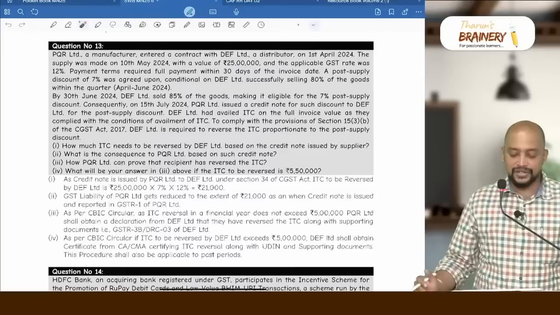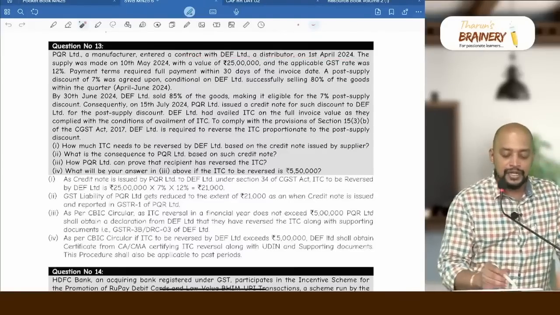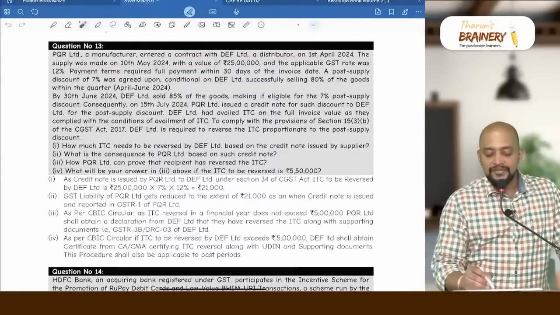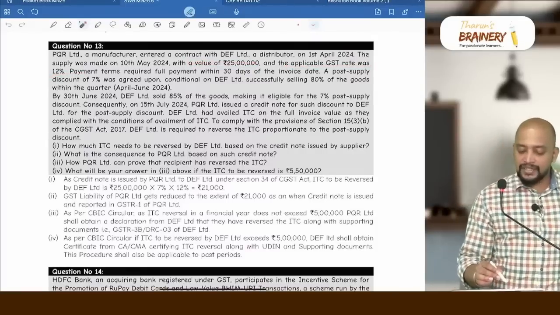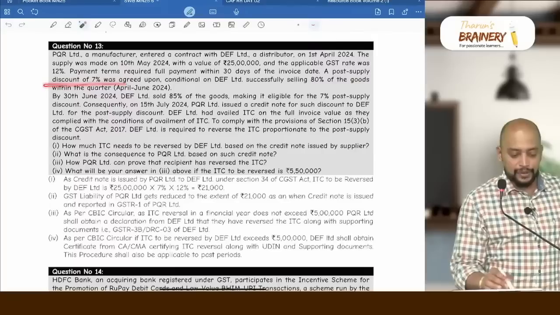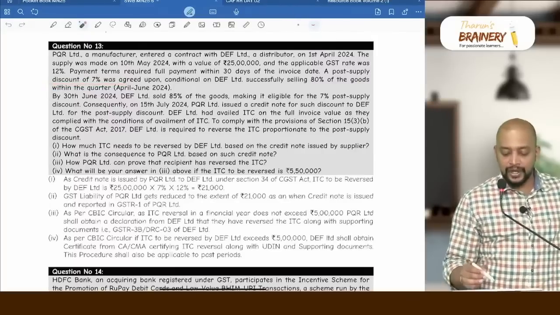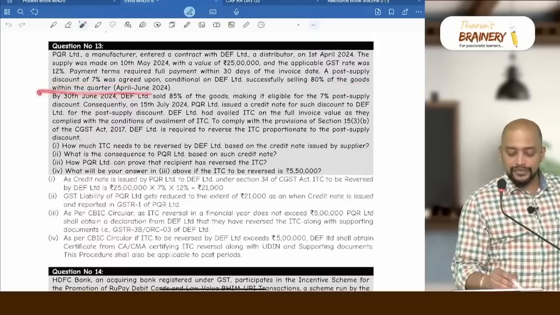PQR Limited, a manufacturer, entered into contract with DEF Limited, a distributor, on 1st April 2024. The supply was made on 10th May with a value of 25 lakhs and applicable GST rate was 12%. Payment terms required full payment within 30 days of invoice date. A post-supply discount of 7% was agreed upon, conditional on DEF Limited successfully selling 80% of the goods within the quarter.